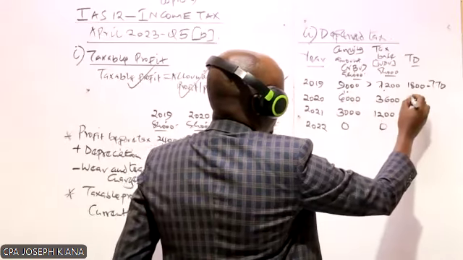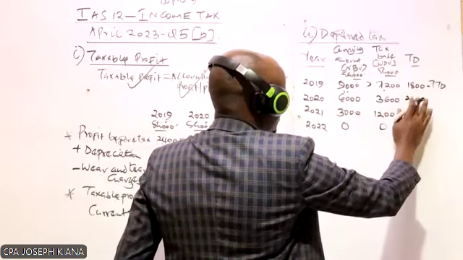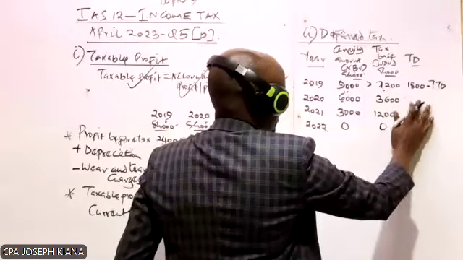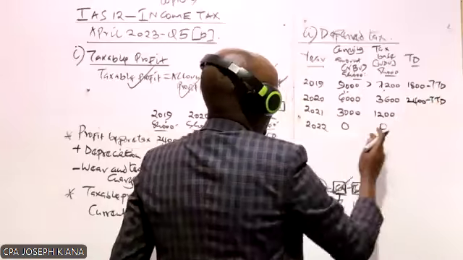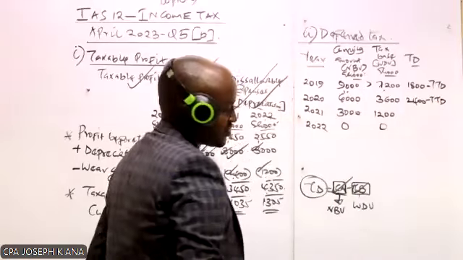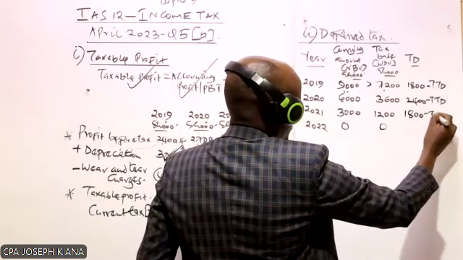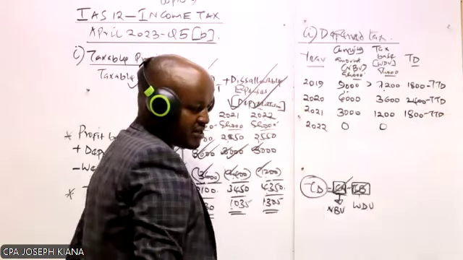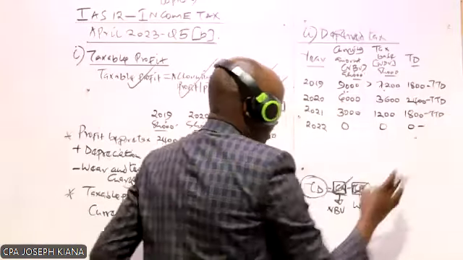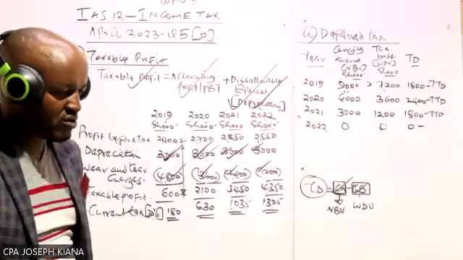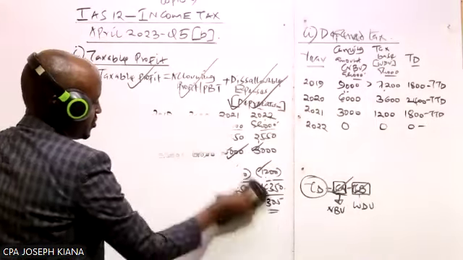So this minus this will give us 2400, which is still a taxable temporary difference. This minus this will give us 1800, which is also a taxable temporary difference. This one will be 0, basically 0. It is neither taxable nor deductible.